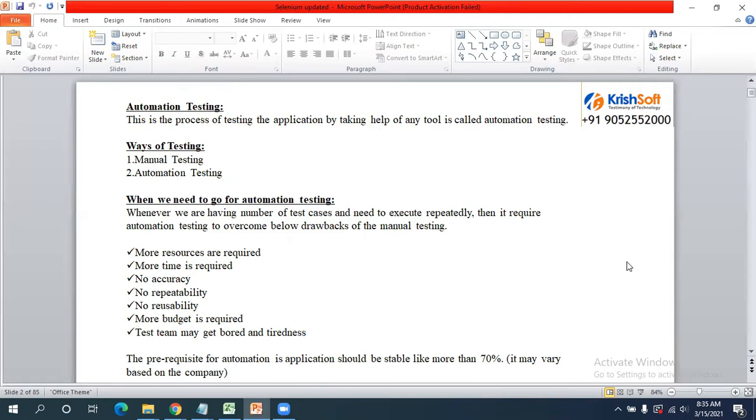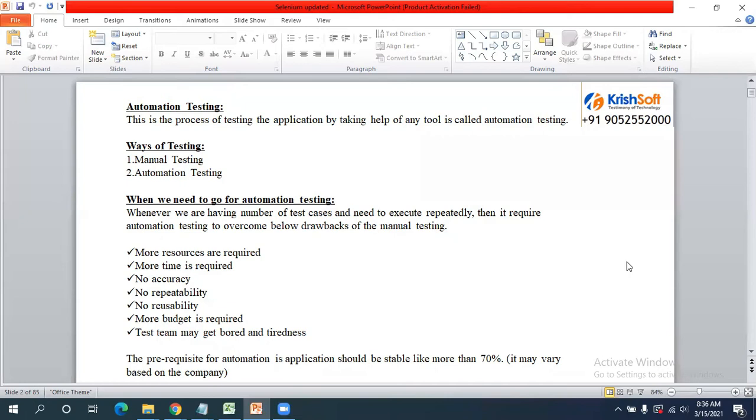Manual testing is something where you manually test the application, seeing with your eyes whether everything is working fine or not. But manual testing has a few drawbacks, and we need to overcome those drawbacks. In manual testing, each and every time you need to test the functionality manually.